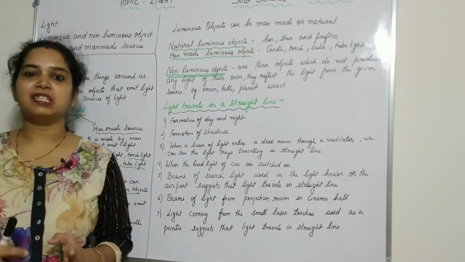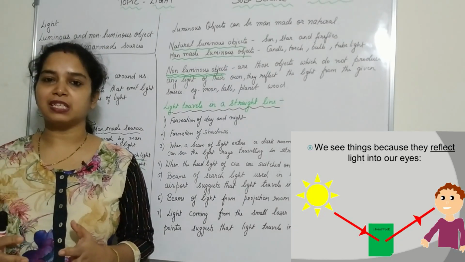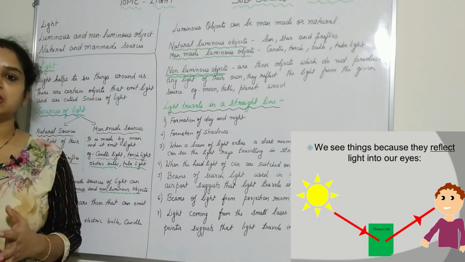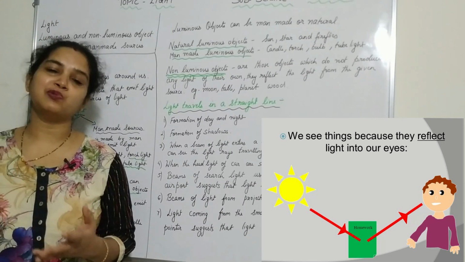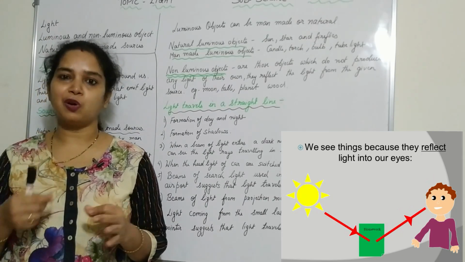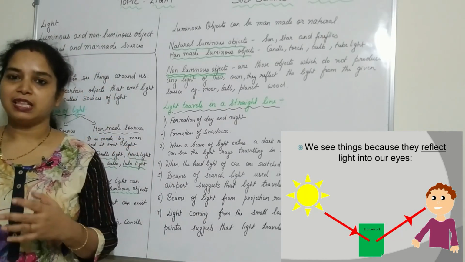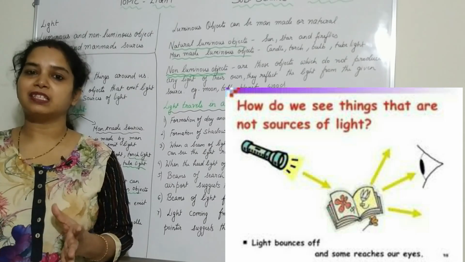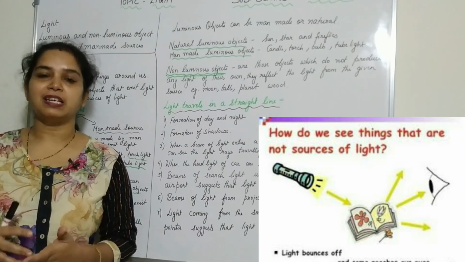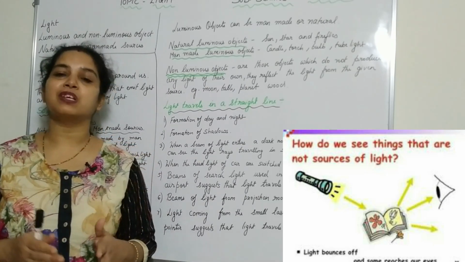So when we see the things around us, what happens? Generally the light falls on the object and bounces back. So it goes to our eyes, and the eyes send a message to our brain that this particular object is there, and finally the brain sees the object. That is how we are able to see when you switch on the light. That is all because of the eyes and the brain. So the eyes are the medium so that we can see.